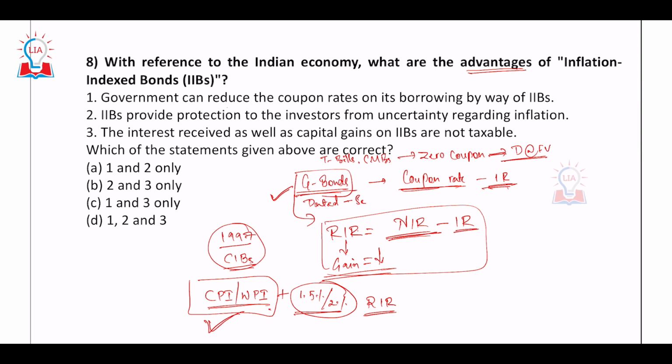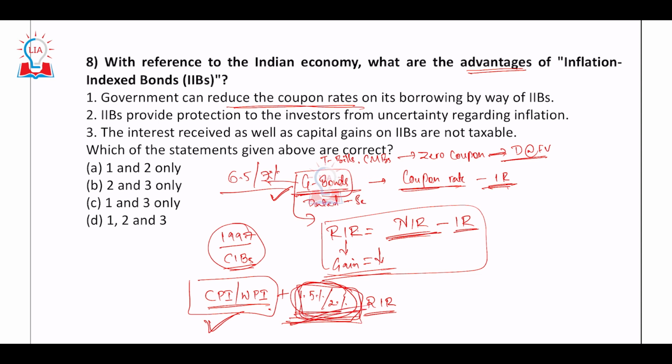Now, the government can reduce the coupon rates. Look at the coupon rate, it is as low as this, right? Whereas in normal government bonds, how much is the coupon rate? The coupon rate would be 6%, 6.5%, 7%. But here, how much is the coupon rate?